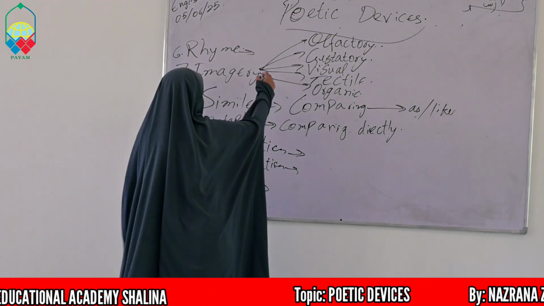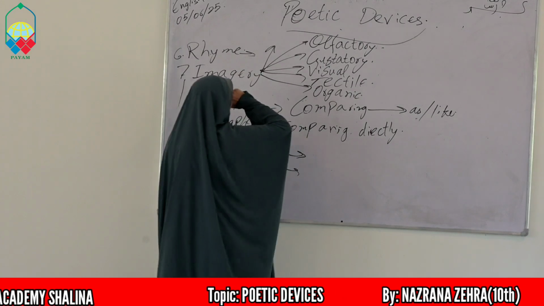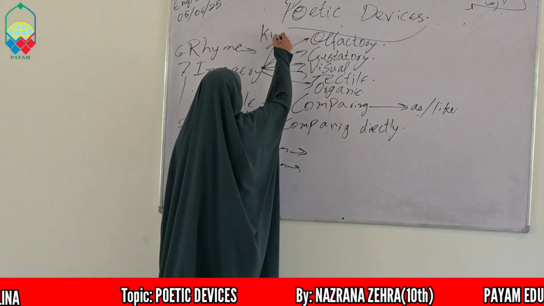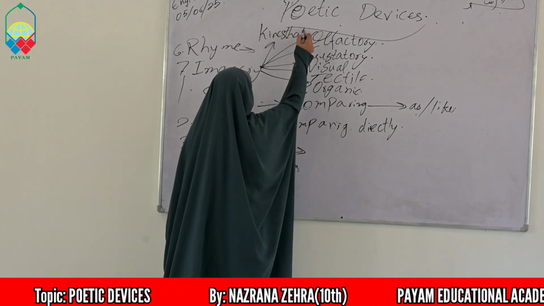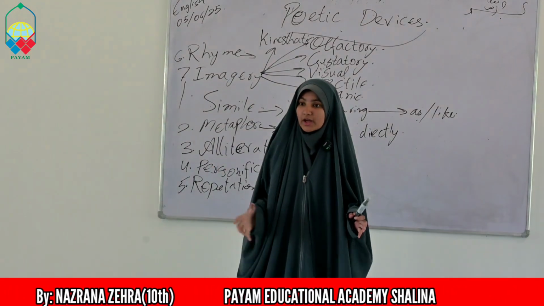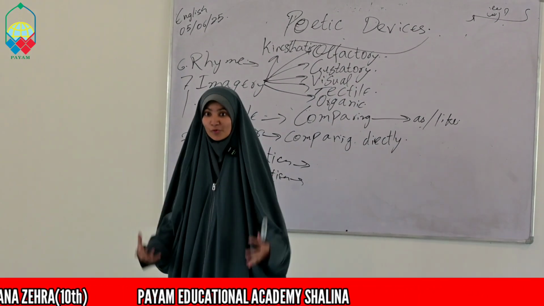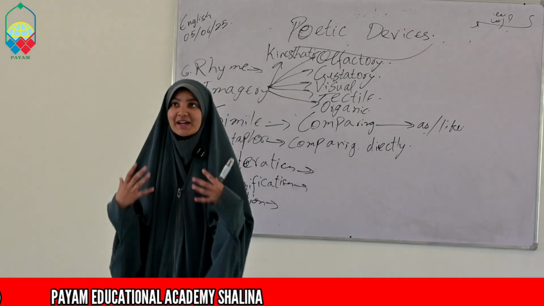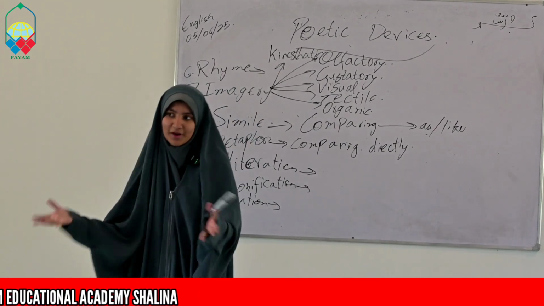And the last imagery tool is kinesthetic. The poet has used, for example, those words because of which you can feel the movement, and you even imagine that I'm moving in that environment.